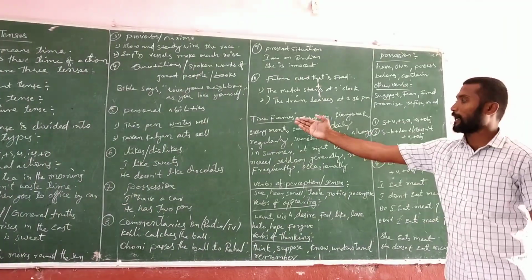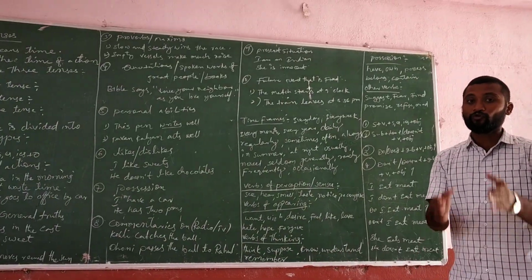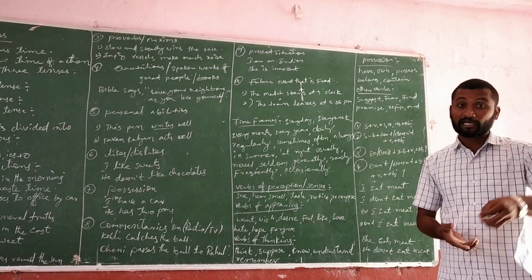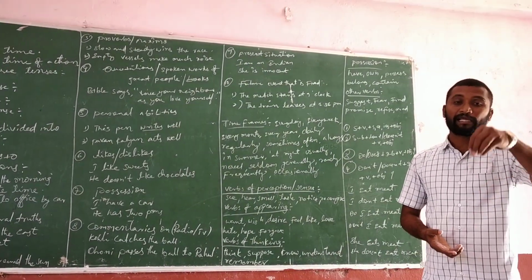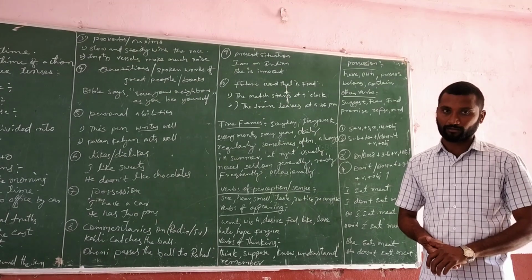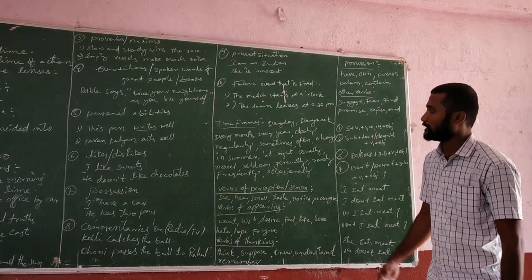And coming to time frames. If you want to identify whether the given sentences are in the simple present or not, some words are there.